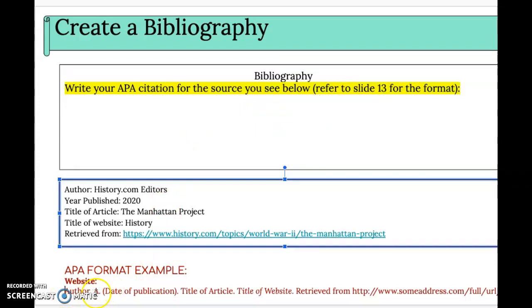Author's last name, the initial, in parentheses, the date. See if you can try it. Remember, this is in italics. The title of the website's in italics. Okay, and then you have retrieve from, and then this, remember, is the URL that you put in, okay? So just follow this format, see if you can type it right up here, okay? Let's see what you guys can do.